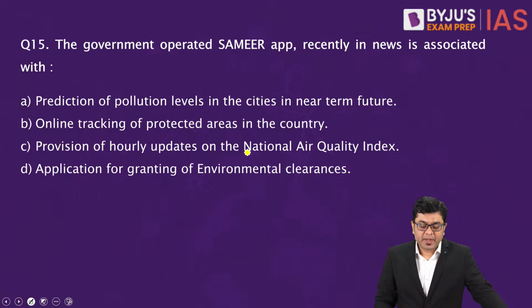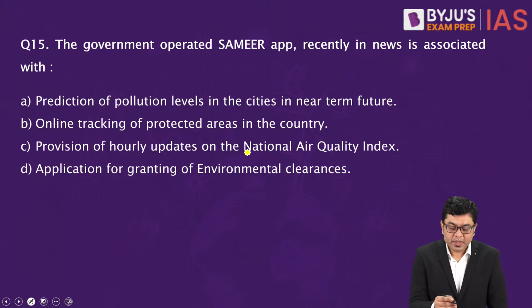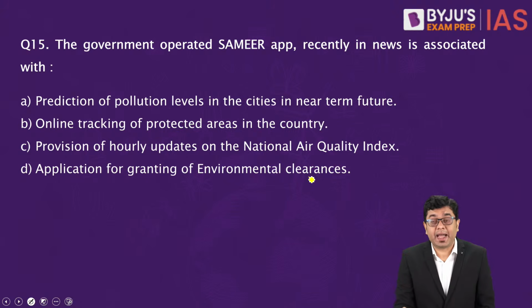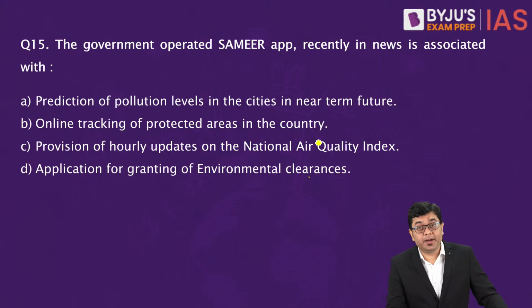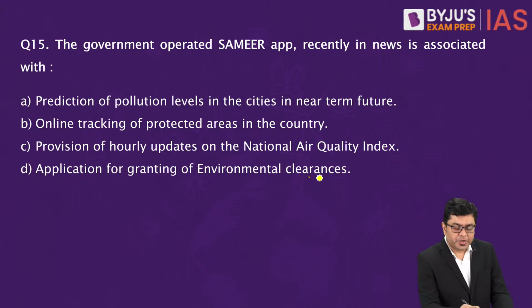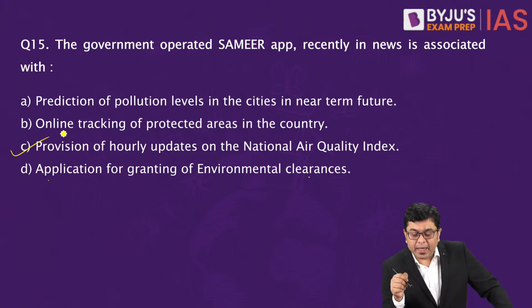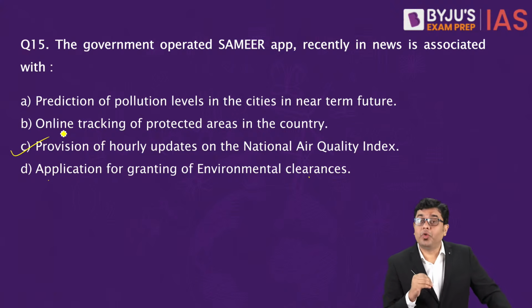Okay. Now, after this, the next question. The government-operated Samir app recently in news is associated with which of the following? Prediction of pollution levels in the cities in the near-term future, online tracking of protected areas in the country, provision of hourly updates on the National Air Quality Index, and application for granting of environmental clearances. For which of them is the Samir app utilized? So here the answer is straightforward. Provision of hourly updates on the National Air Quality Index.